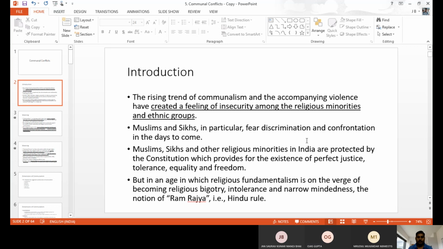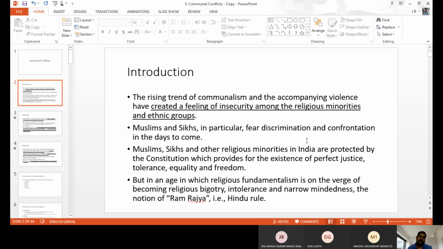This is a religious example, but we have caste examples also, like lower class, scheduled caste people. Somewhere, some people feel insecure. They feel discriminated against and uncomfortable because of the dominant people.